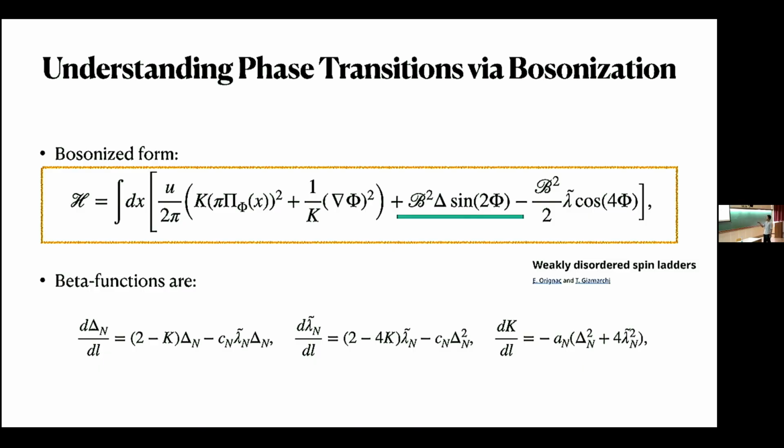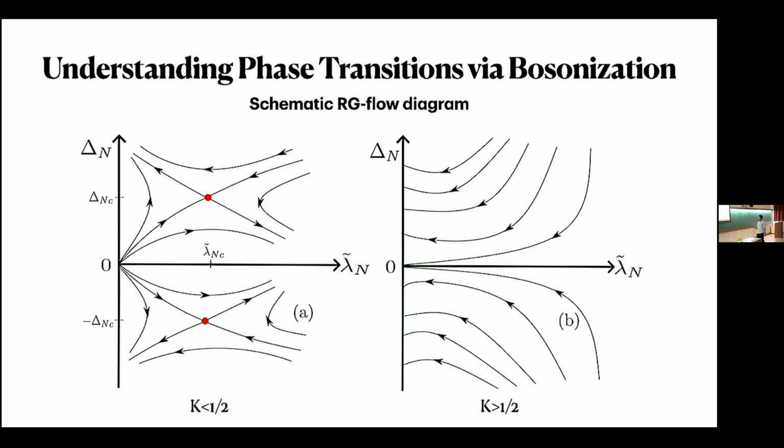The beta functions for the couplings delta, lambda, and K can be calculated, and they look like this. No need to focus on these equations, but we can plot them as an RG flow diagram, and it looks like this. Remember K equal to half is the critical point. We divide the RG flow diagram in two parts: K greater than half and K less than half.